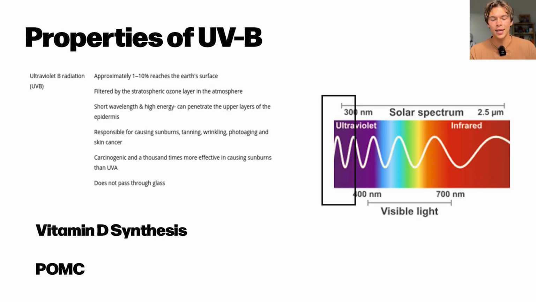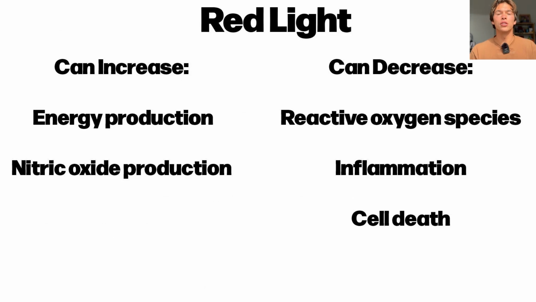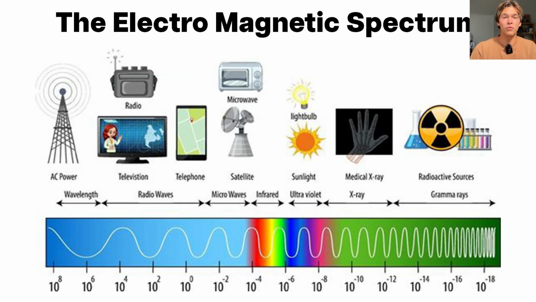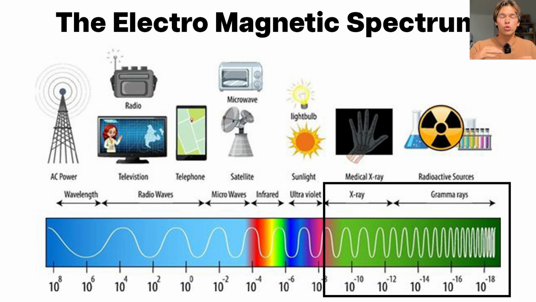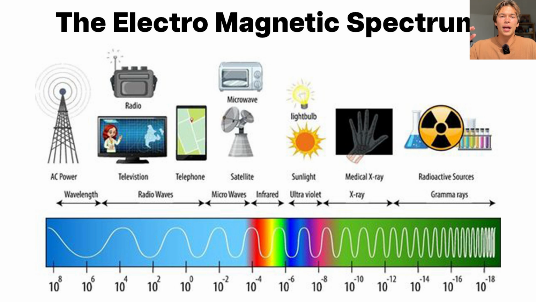UVB gets you that tan, it creates vitamin D. Red light can literally increase your energy production. So if we expand that sun spectrum, we get the electromagnetic spectrum. And now we just have more names for the different frequencies of energy. Those super high frequency, small wavelength energies like the radioactive or the medical X-ray are very high energy, and they could just straight up damage your DNA. And then as we go to lower energy waves, we get to that sun spectrum.